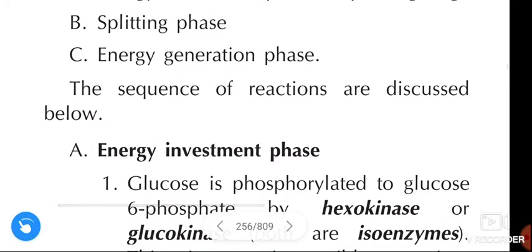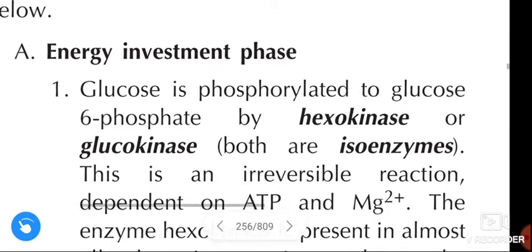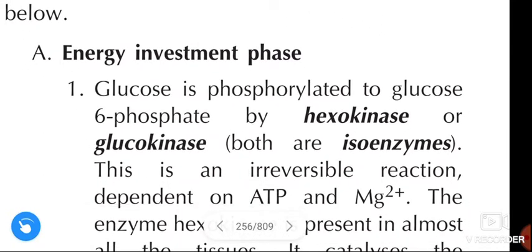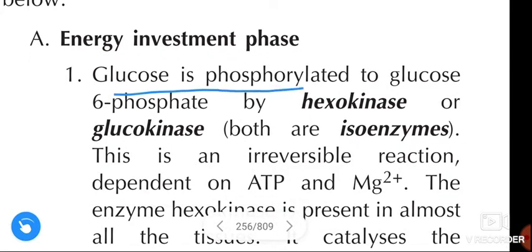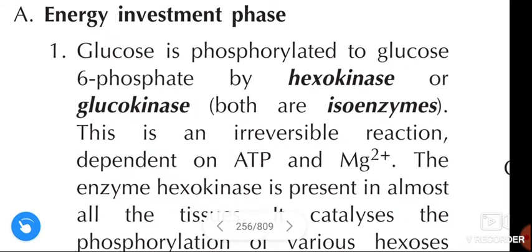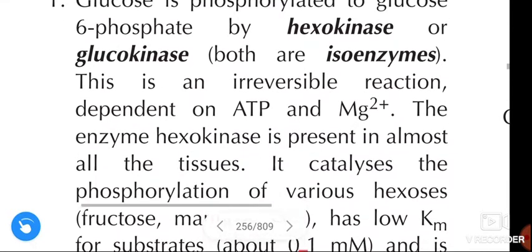First, the energy investment phase. In the first phase, glucose is phosphorylated to glucose 6-phosphate by hexokinase or glucokinase, and both of these are isoenzymes. This is an irreversible reaction dependent on ATP and magnesium ion.